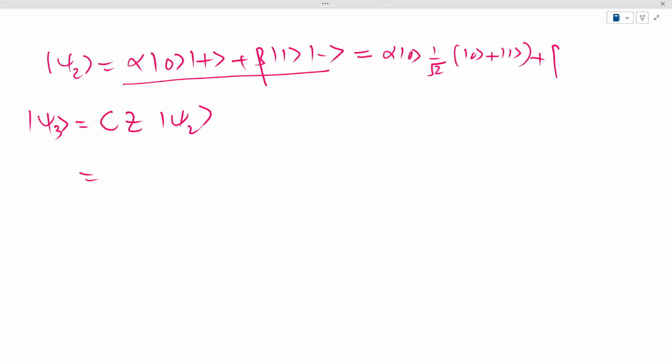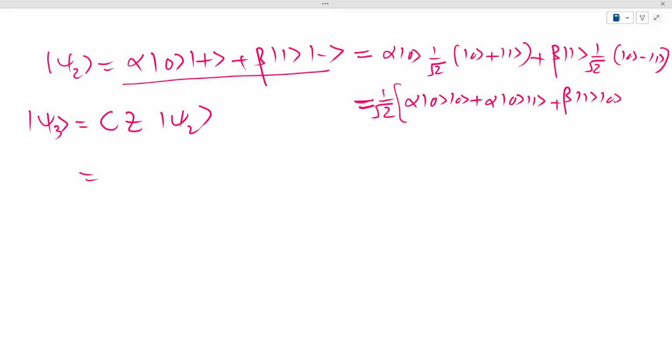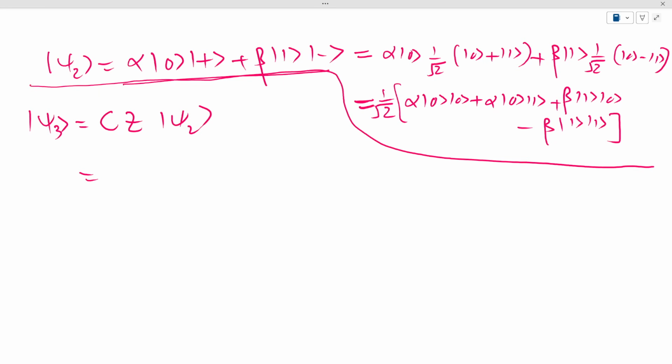(|0⟩ plus |1⟩) plus beta |1⟩ 1 over square root 2 (|0⟩ minus |1⟩). And if we just expand it, 1 over square root 2 is common throughout, so alpha |00⟩ plus alpha |01⟩ plus beta |10⟩ minus beta |11⟩. Now this is the state psi 2 that we have, and psi 3 was obtained after applying control Z.